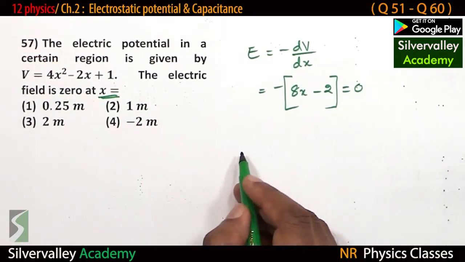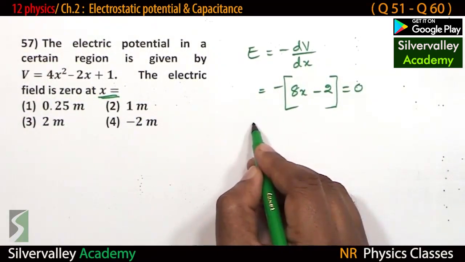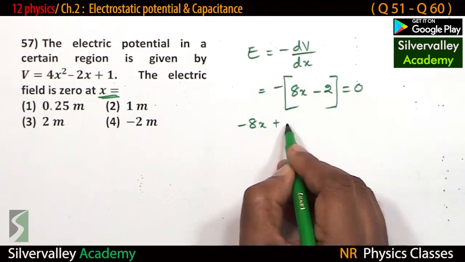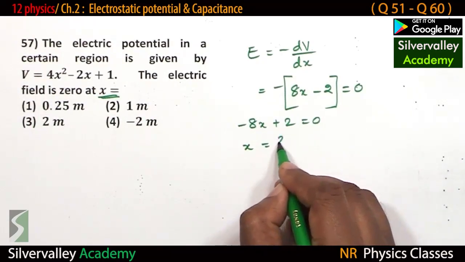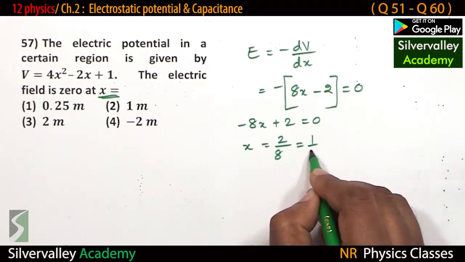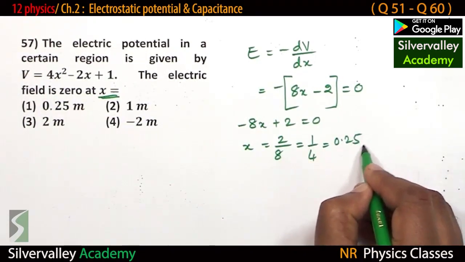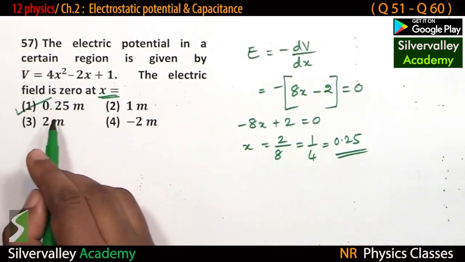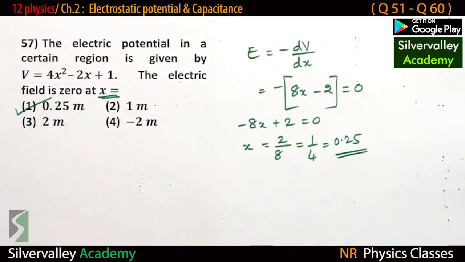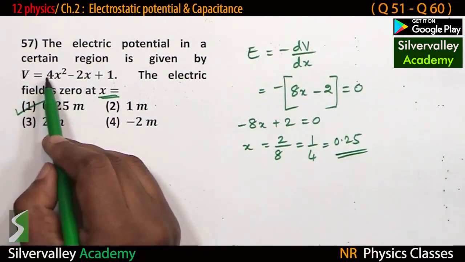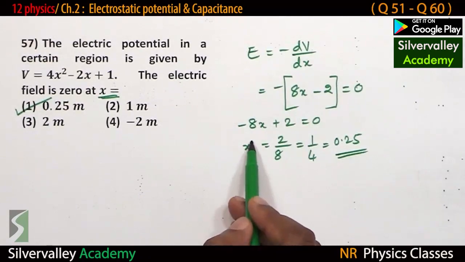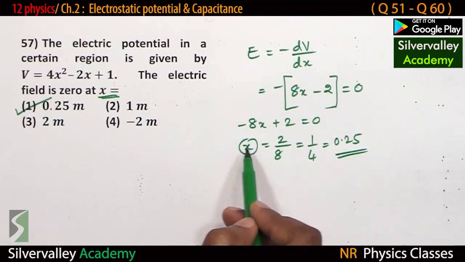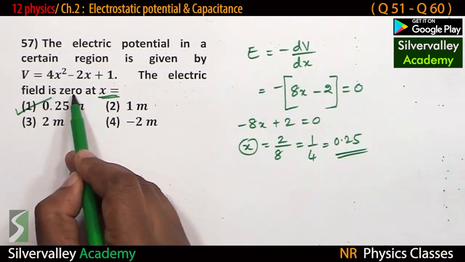If this is 0, minus 8x plus 2 equals 0, or x equals 2 by 8, which is 0.25. So at this point, electric field is 0. From the potential, find the electric field, and from that electric field, find x. Find x where the field is 0. Okay, don't forget this.